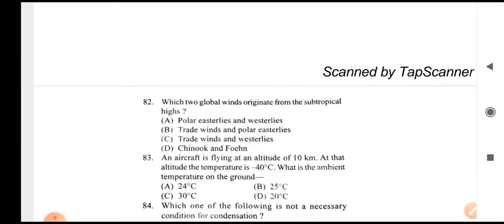The trade winds and the westerlies are the correct answer. The subtropical high pressure belt lies between 30° to 35° north and south of the equator. From this belt, trade winds blow towards the equator and westerlies blow toward the subpolar low pressure belt.